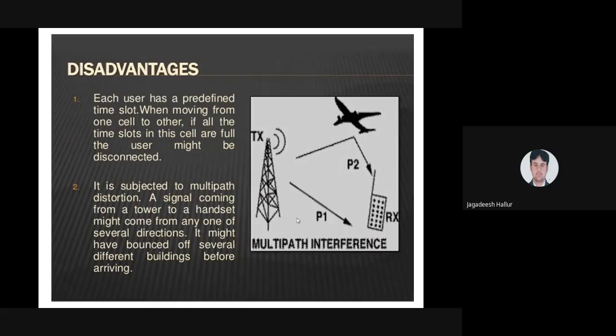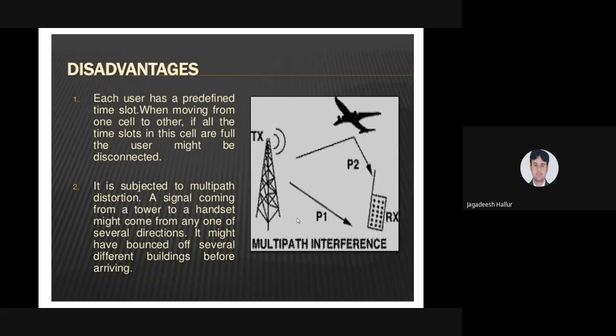What are the disadvantages? The main disadvantage is multipath interference. You already studied this point in unit number 2. What is multipath? A number of signals come from many of the base stations. These signals are going to interfere with each other at the receiver side, and it is going to create interference.